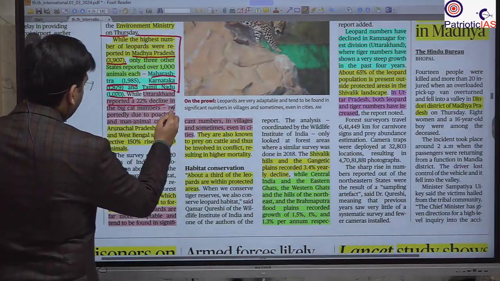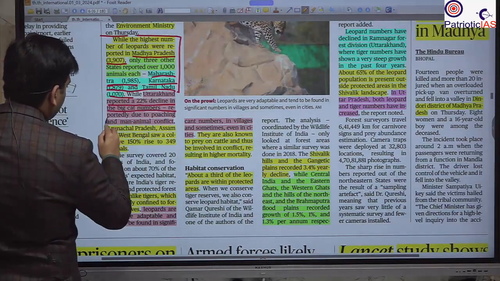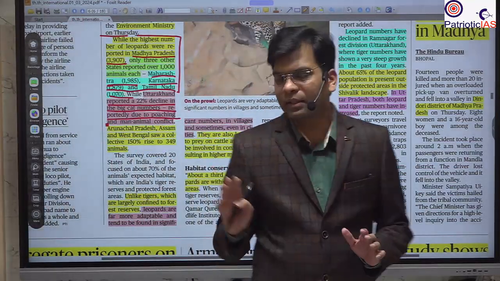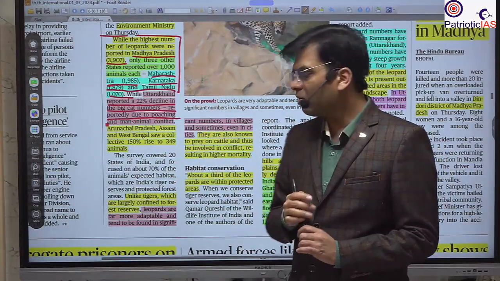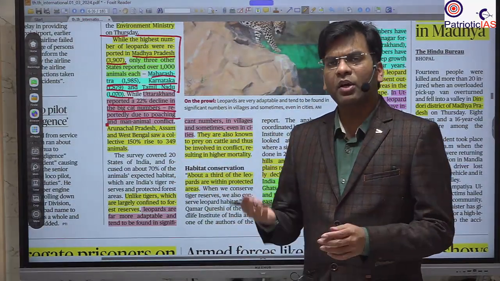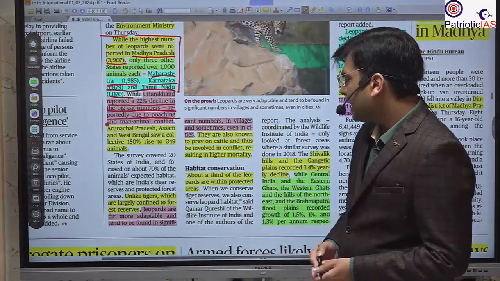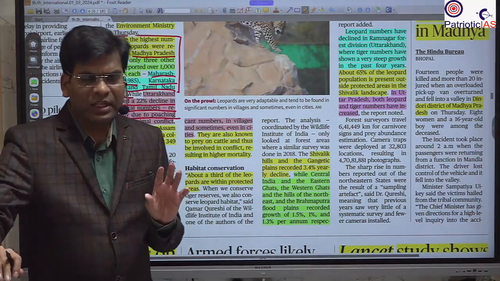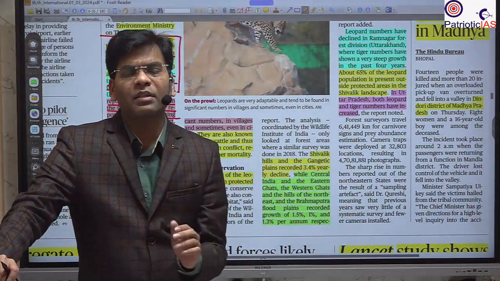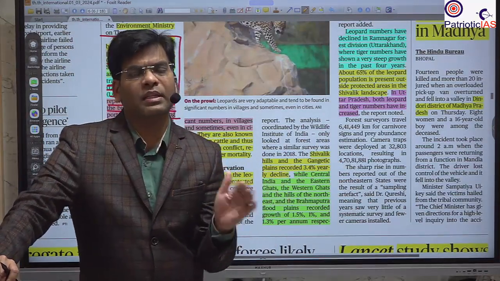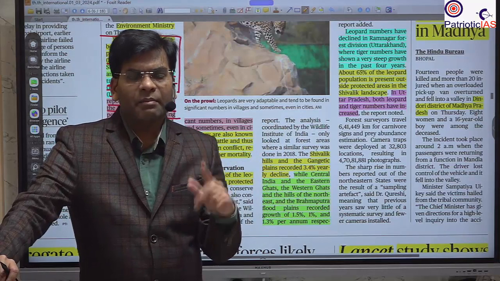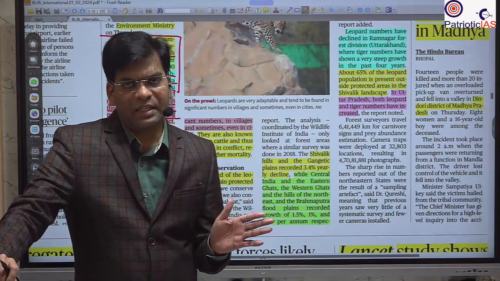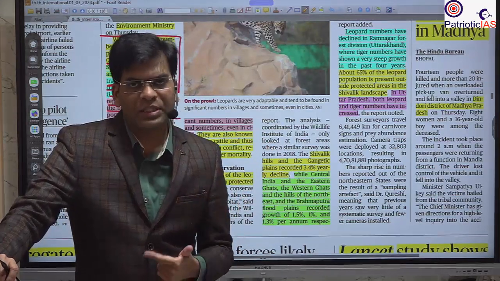Uttarakhand reported a 22% decline in big cat numbers, reportedly due to poaching and man-animal conflict. So please remember this man-animal conflict: people are killing these leopards, and for example we saw this man-animal conflict in Kerala as well. The most important thing you should remember is that tigers are mostly inside large conservation areas, but leopards are mostly outside the conservation areas like national parks or wildlife sanctuaries.